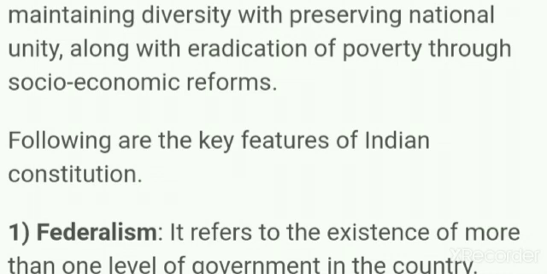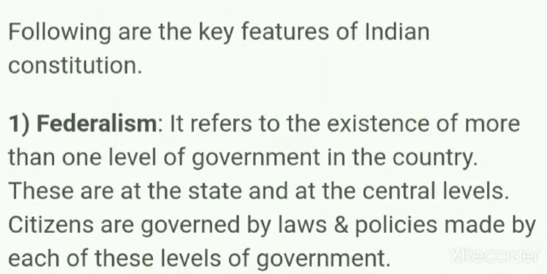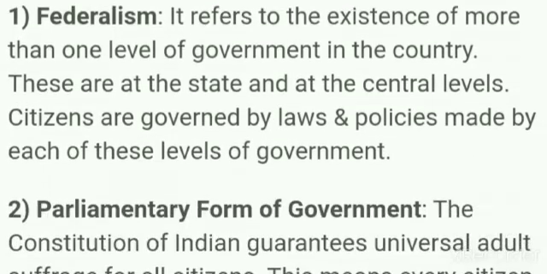Whenever one group or diverse groups of the society are becoming prominent or starting in a different way, we should help them to come back to preserving national unity. Then, along with eradication of poverty and through socio-economic reforms, the following are the key features of the Indian Constitution.